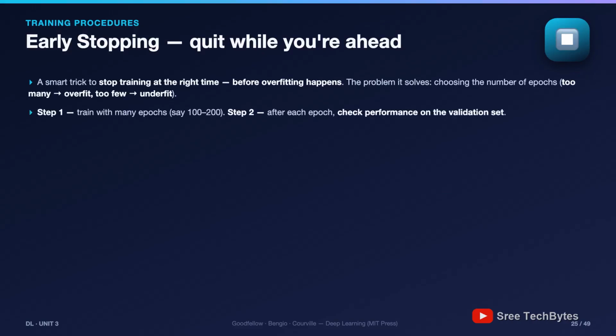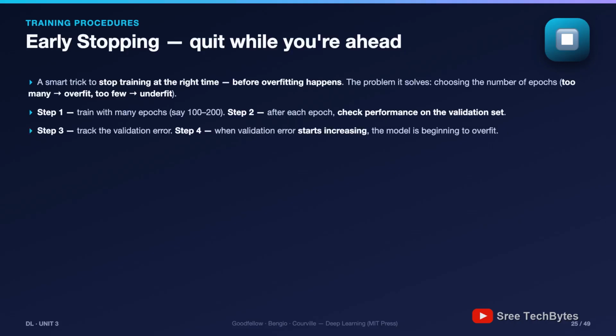The algorithm: 5 steps. Train with a generous number of epochs, 100 or 200. After each epoch, check performance on the validation set. Track the validation error. When it starts rising, the model has begun overfitting. Stop and keep the weights from the point where validation error was lowest. In practice you'll meet this as a patience setting. Keep training until validation loss hasn't improved for, say, 10 epochs, then restore the best checkpoint.